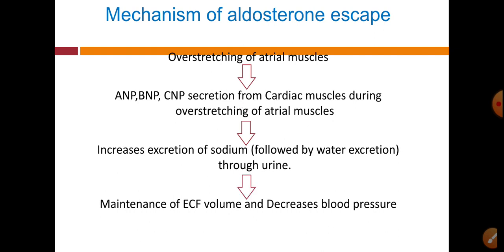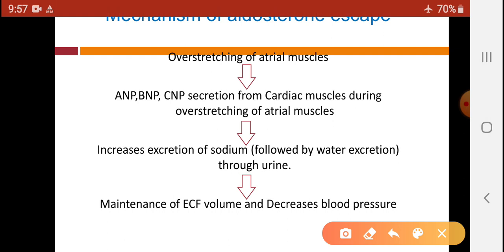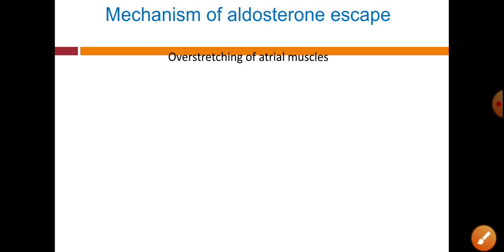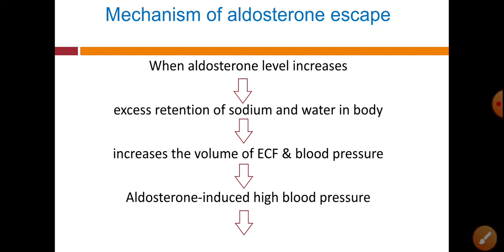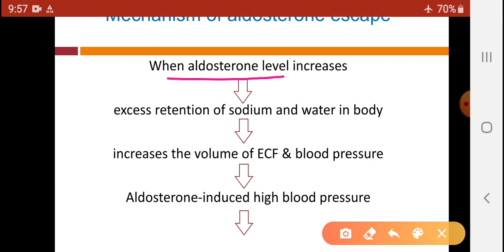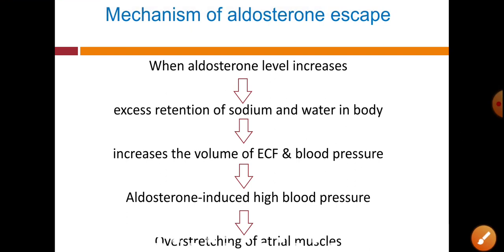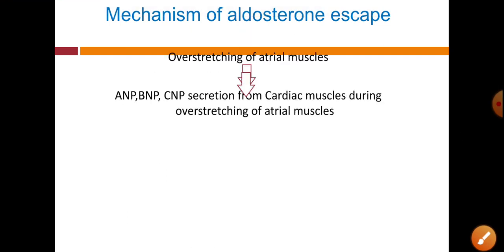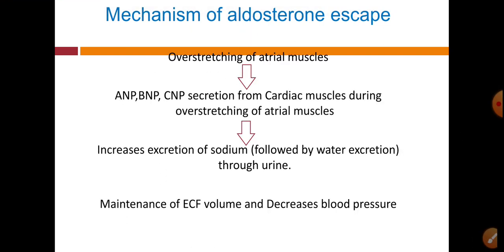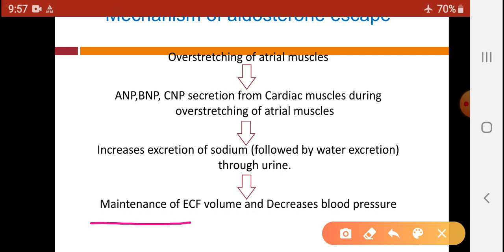Then maintenance of ECF volume and decreases blood pressure. So in this flow chart, the starting point was that aldosterone level increases. When aldosterone level increases, it will cause excess retention of water and sodium. So this step is corrected by ANP, BNP and CNP, that is maintenance of ECF volume and decrease in the blood pressure.